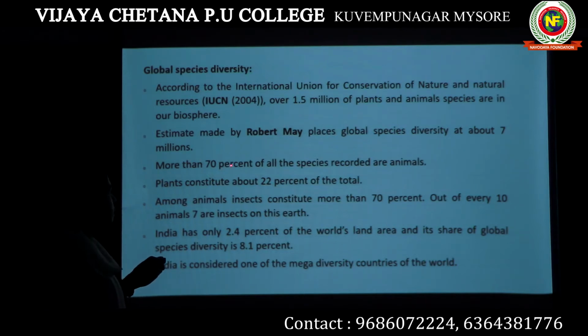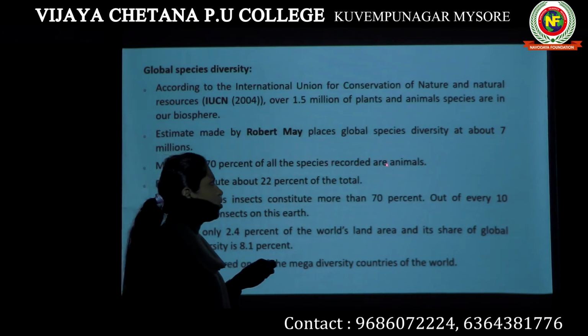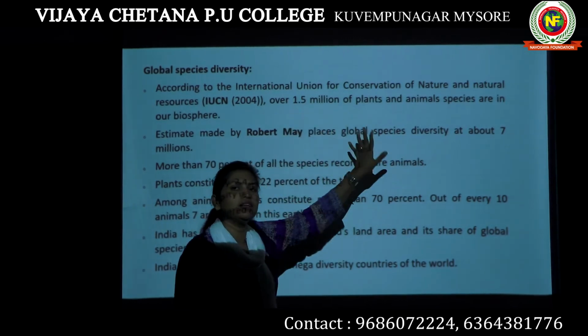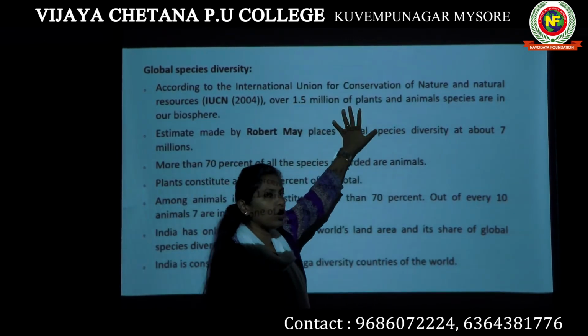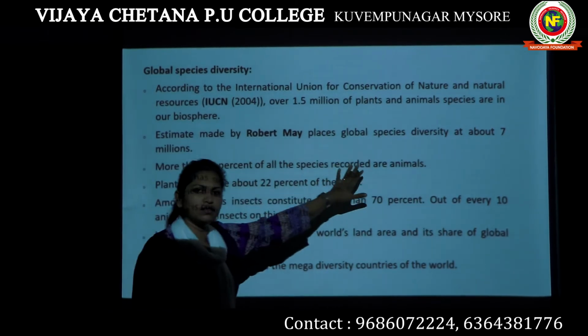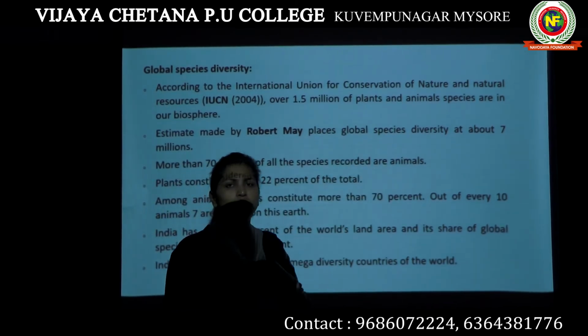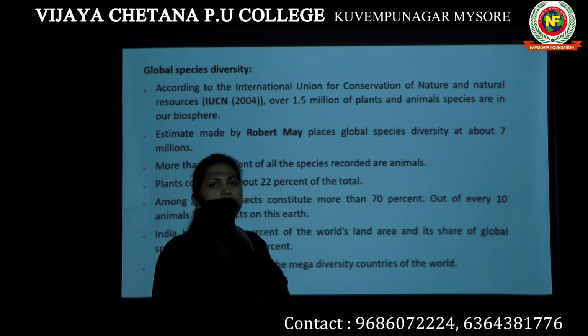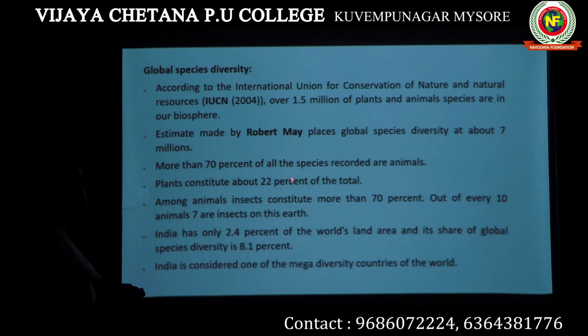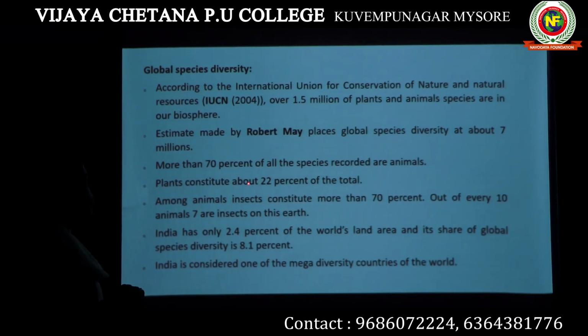More than 70% of all the species recorded are animals. Out of these 1.5 million plants and animals that are recorded, more than 70% are animals. That means there are more animal species when compared to plant species. Plants constitute only about 22% of the total.